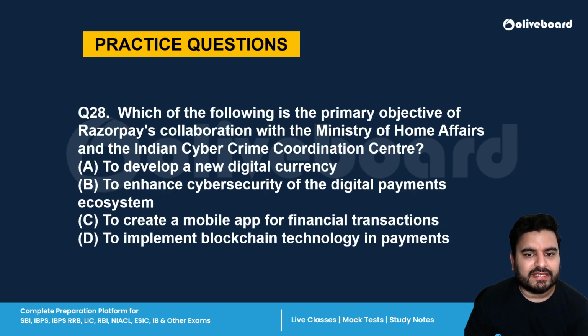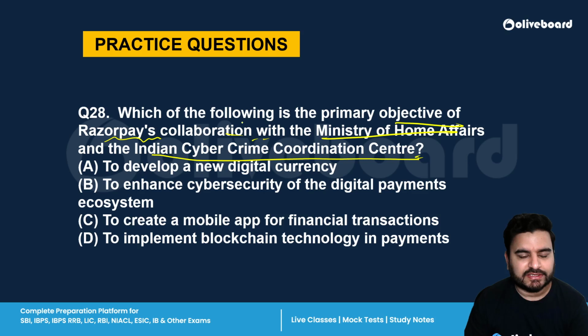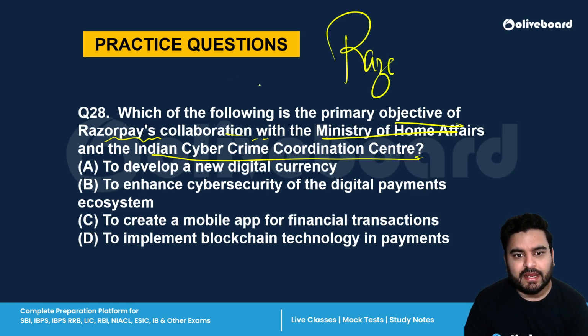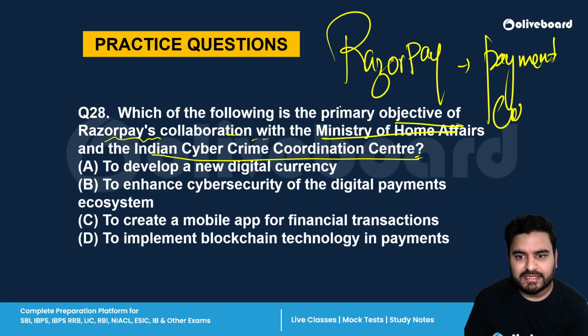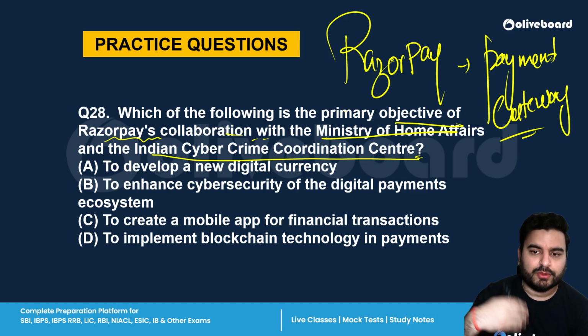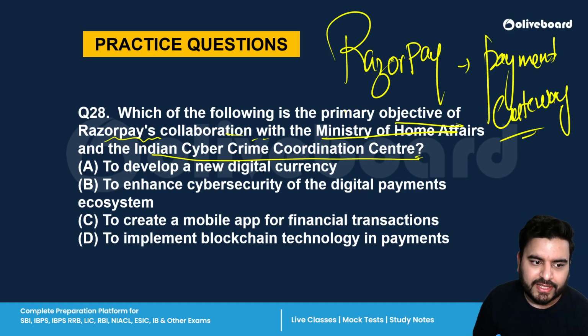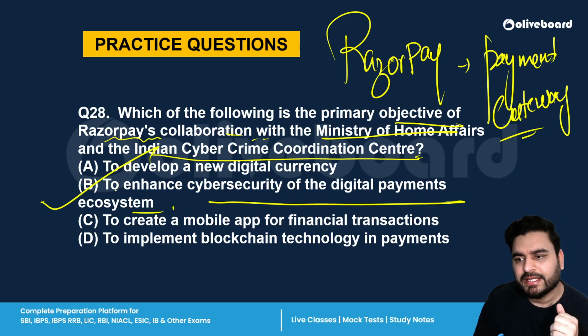Next is, which of the following is the primary objective of Razorpay's collaboration with Ministry of Home Affairs and Indian Cybercrime Coordination Center? So Razorpay is basically a payment gateway. Through this, your payment gets delivered either to the service owner or to your bank account. All right. What is the purpose? By name it is clear. Enhance cyber securities of digital payment ecosystem.